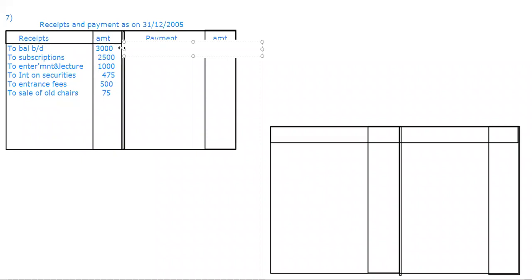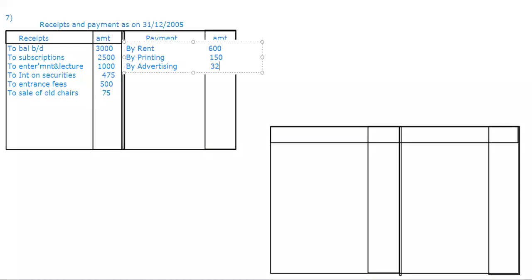Now payments, next paragraph, all the payments. So first by rent, it seems. Rent, how much he gave is 600. Then by printing, 150. Then by advertising, 200.